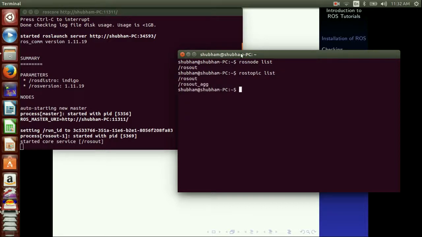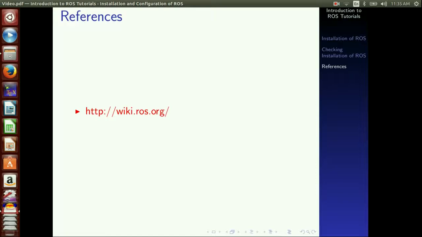Now type rostopic list and you should get the following output. So that's all for today.